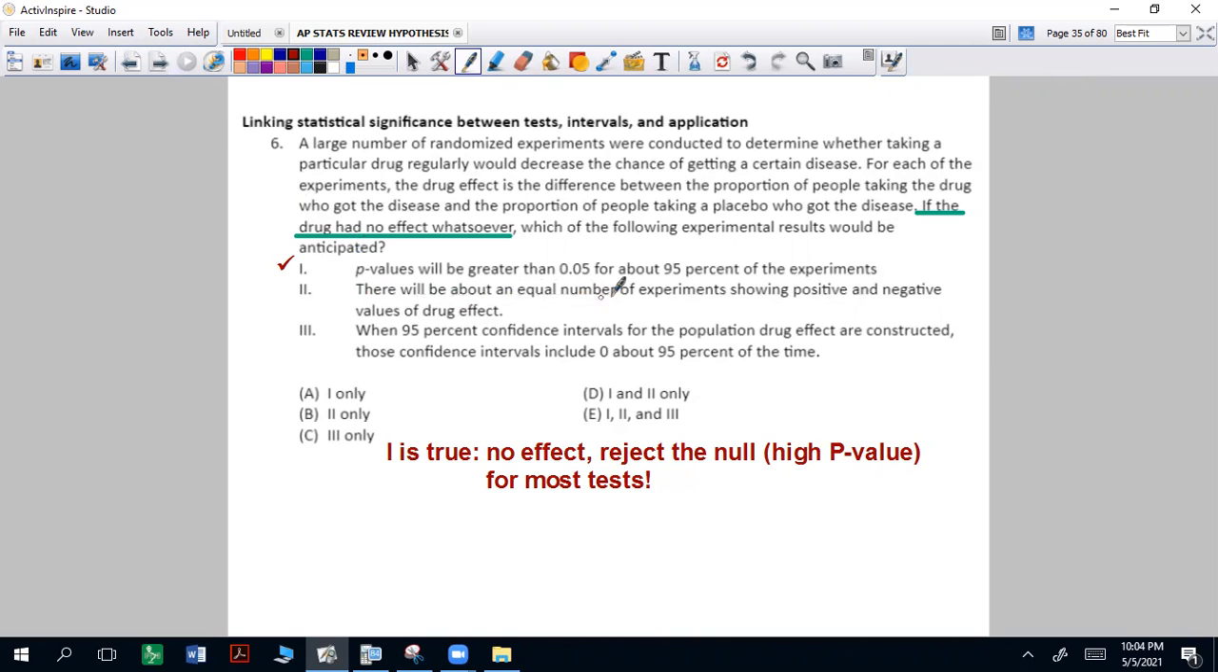There will be about an equal number of experiments showing positive and negative values of the drug effect. Well, if there is no effect, 0 should be the center, so we should see some in the negatives and some in the positives. So that's true. Third one, when 95% confidence intervals for the population drug effect are constructed, those confidence intervals include 0